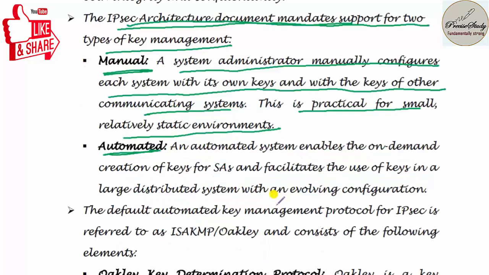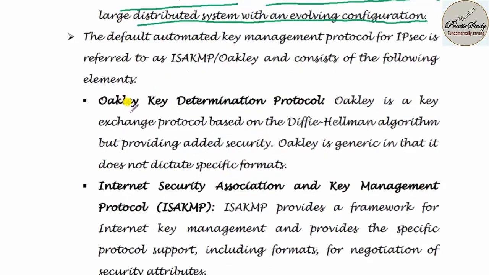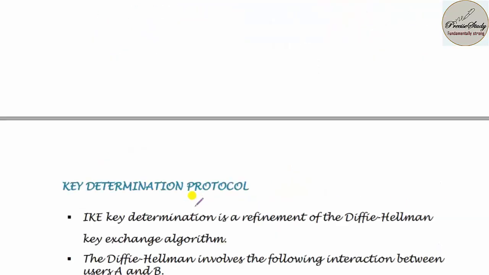But if I am talking about a practical scenario, manual key management you are not going to prefer, you are going to make use of automatic key management. In the case of automatic key management, an automated system enables the on-demand creation of keys for SA and facilitates the use of keys in a large distributed system with an evolving configuration. The first one is Oakley Key Determination Protocol and the second one is Internet System Association and Key Management Protocol, that is ISAKMP.